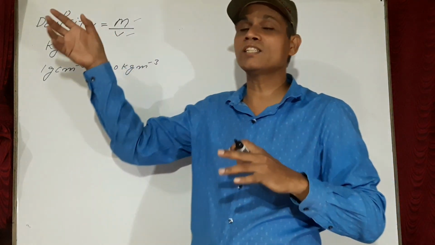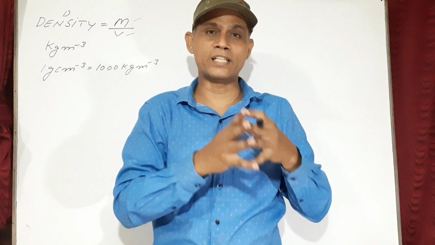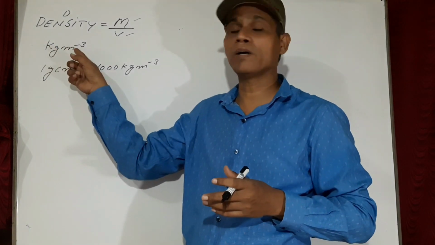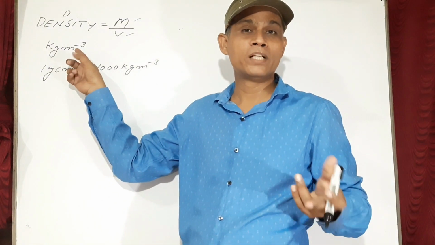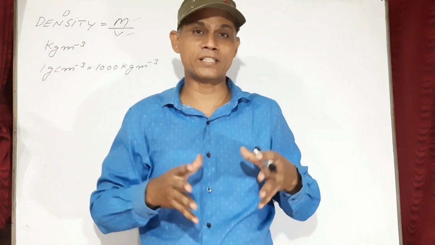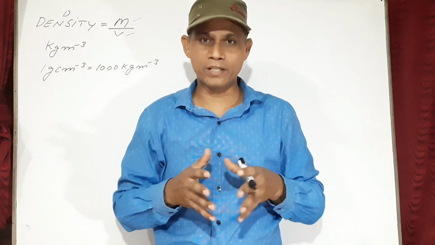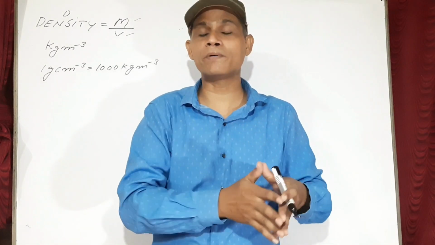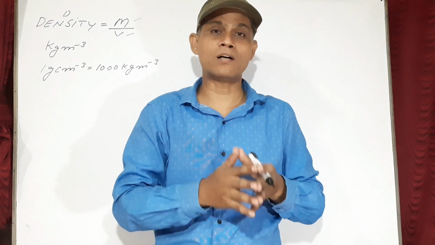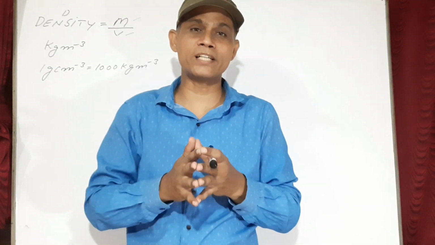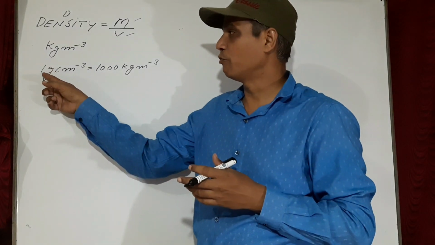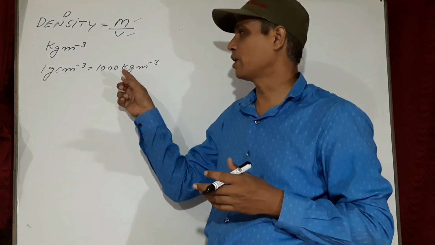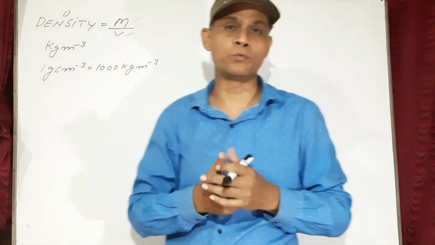Next thing is, what is the unit of density? The SI unit of density is kilogram per meter cube, and the CGS unit of density is gram per centimeter cube, and there is a relation between gram per centimeter cube and kilogram per meter cube. And what is the relation? The relation is 1 gram per centimeter cube is 1000 kilogram per meter cube.